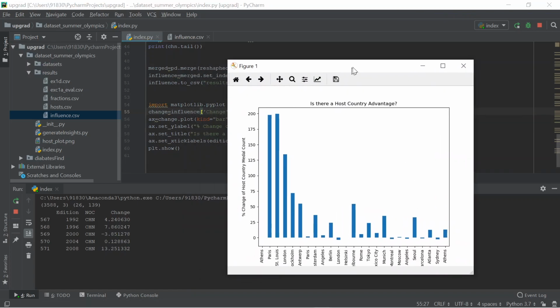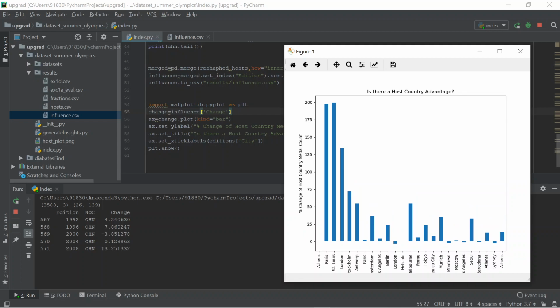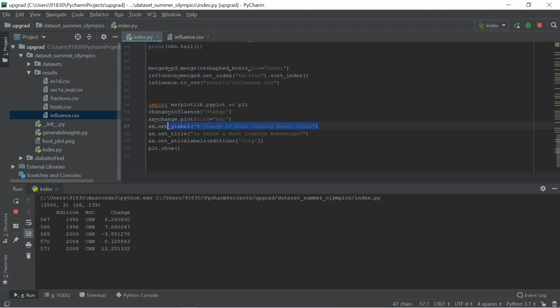Okay, this is the final one, and this is nothing but the change one. This is nothing but how much change value, and here is the y label, and you can apply an x label also, but that is not in the exercise.